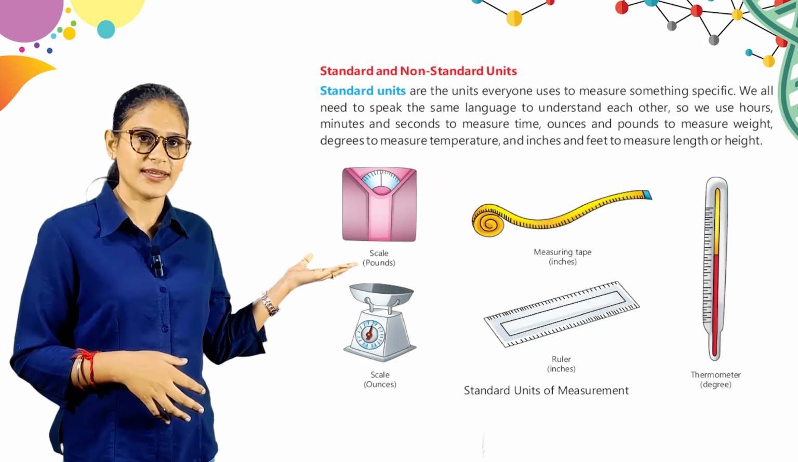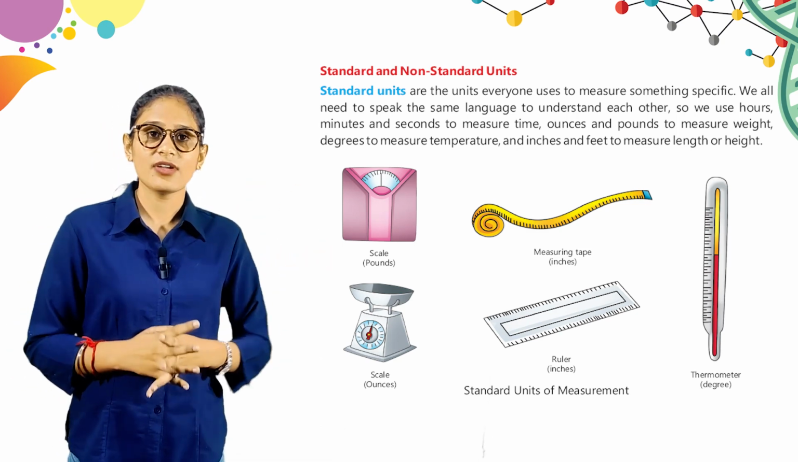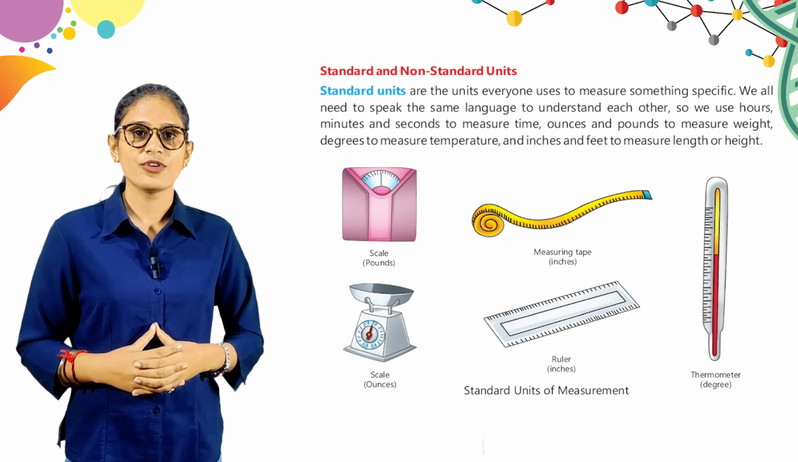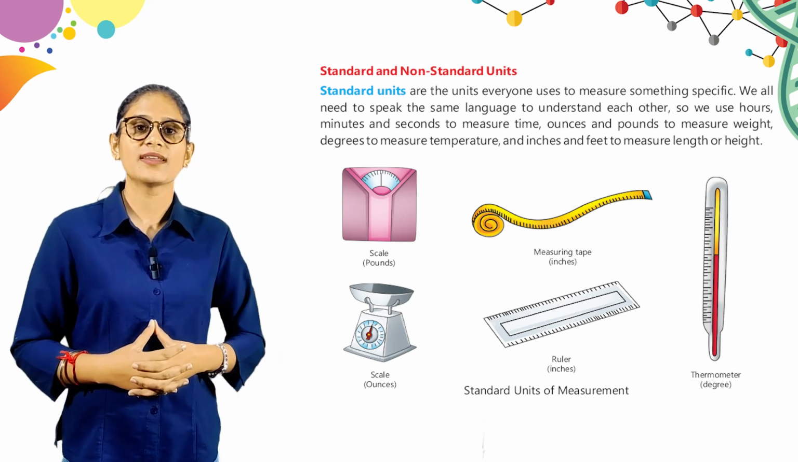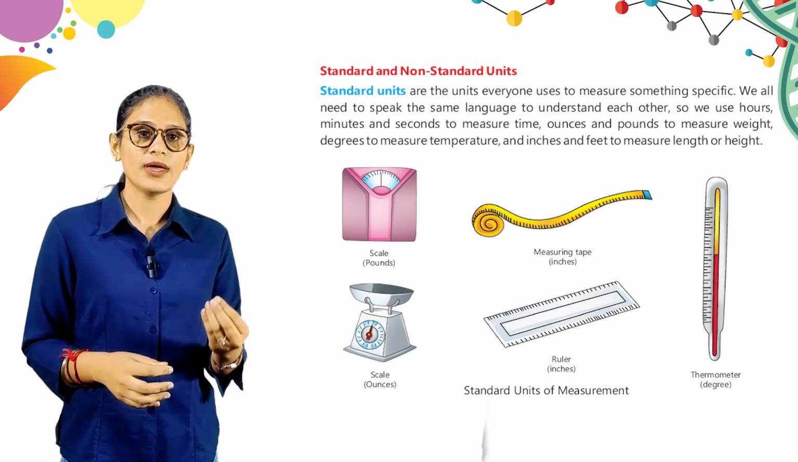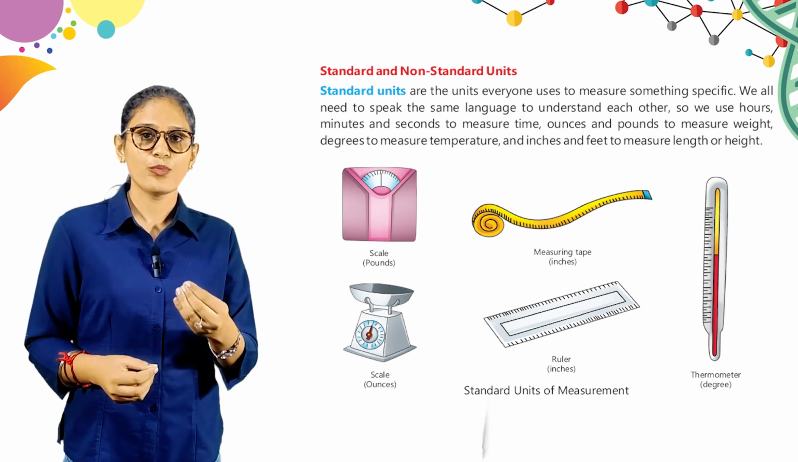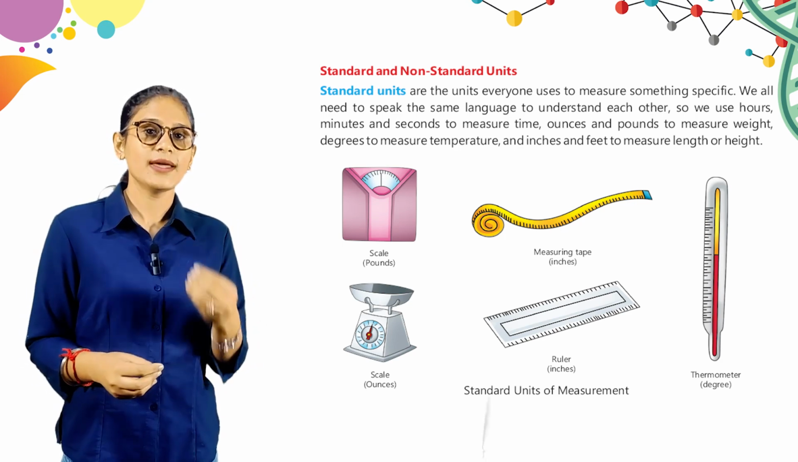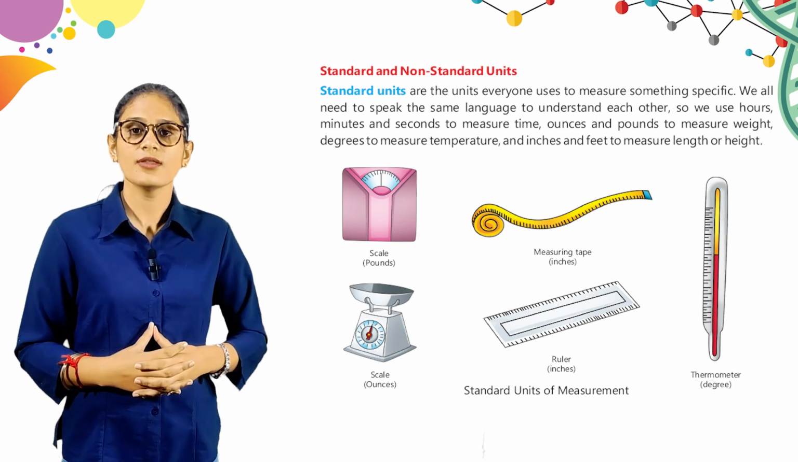Here is standard and non-standard units. The first one is standard units. Standard units are the units everyone uses to measure something specific. We all need to speak the same language to understand each other. So we use hours, minutes and seconds to measure time, ounces and pounds to measure weight, degrees to measure temperature, and inches and feet to measure length and height.